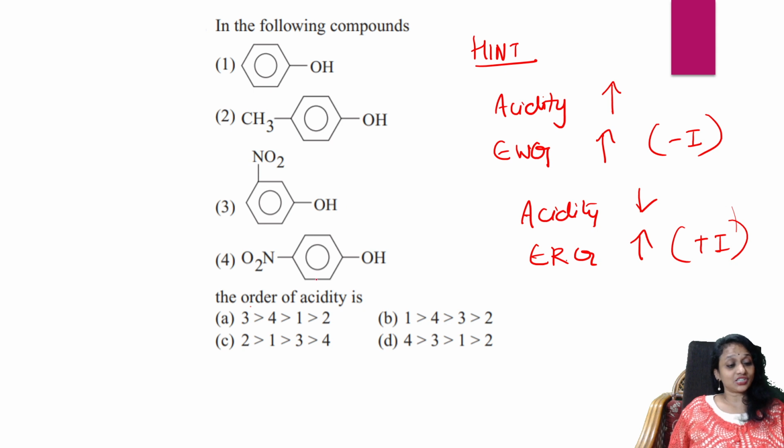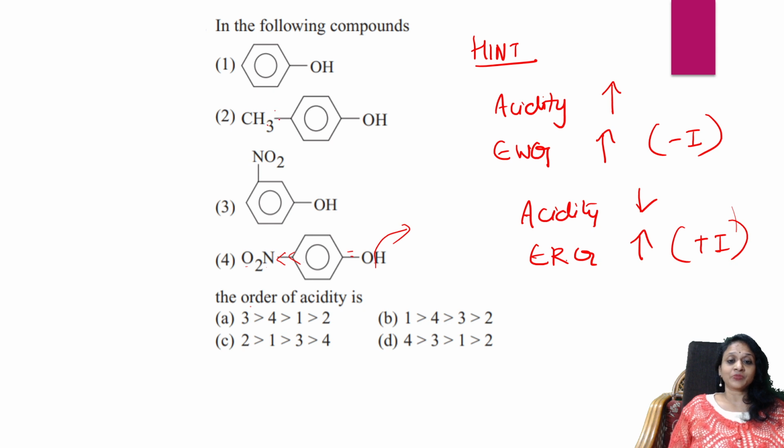Check this: where is the nitro here? And in this one, nitro is at the para position. Always remember, careful: if it is at the para position, para to your functional group, this will be more acidic, right? What will happen? It will pull the electron density and your proton is released.